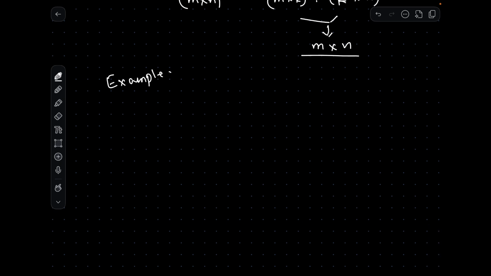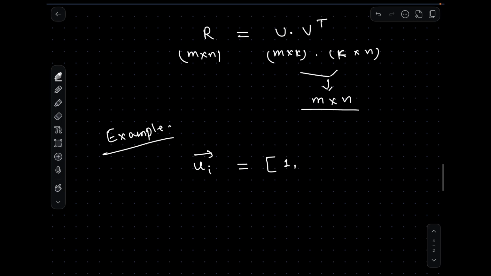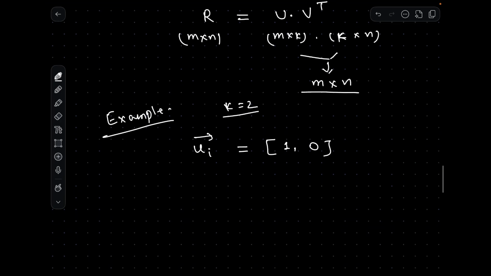Now let's take one example to better understand this concept. Let's say a user who is a history lover. Let's say this is a user and he is a history lover. We can write the vector for that user in our new matrix format, where we learned that there are two concepts, K is equal to 2. So the dimension here will be 2. This is how we can write it.